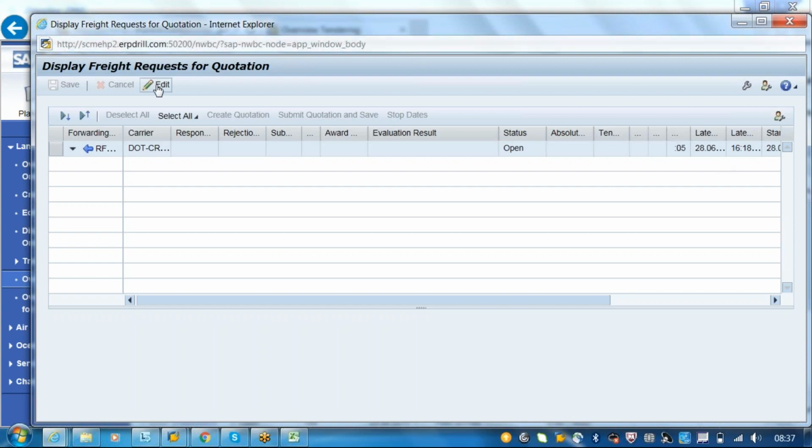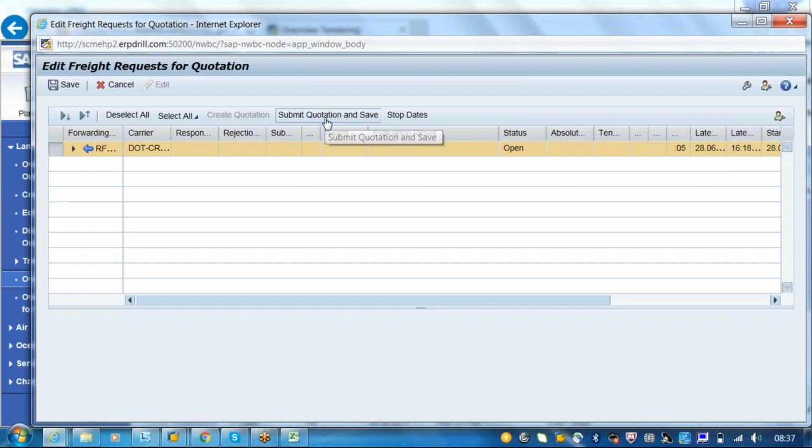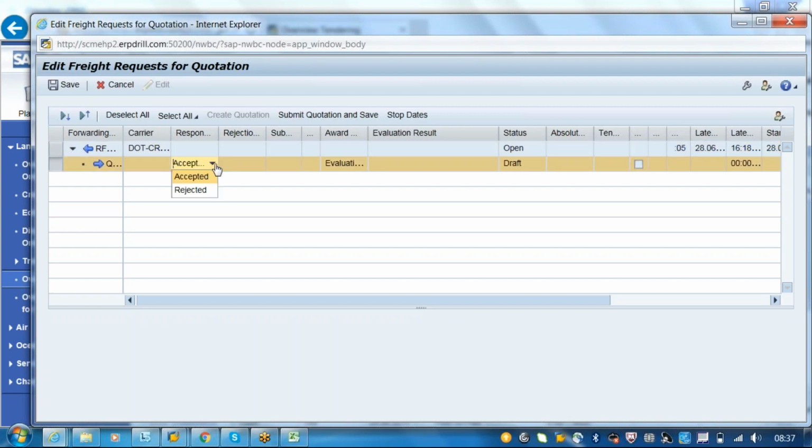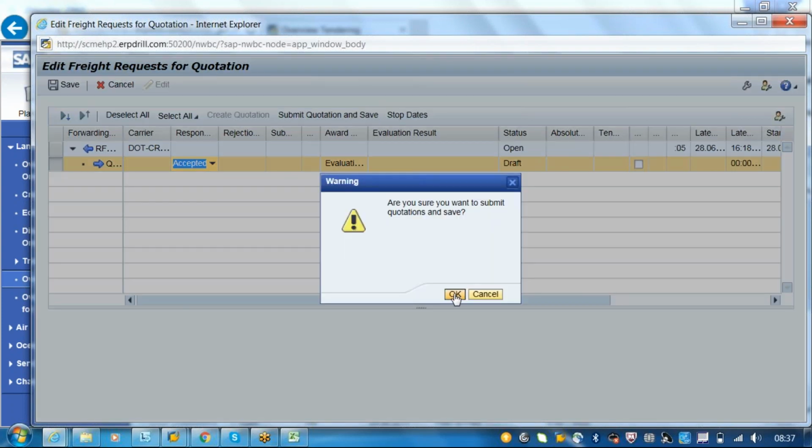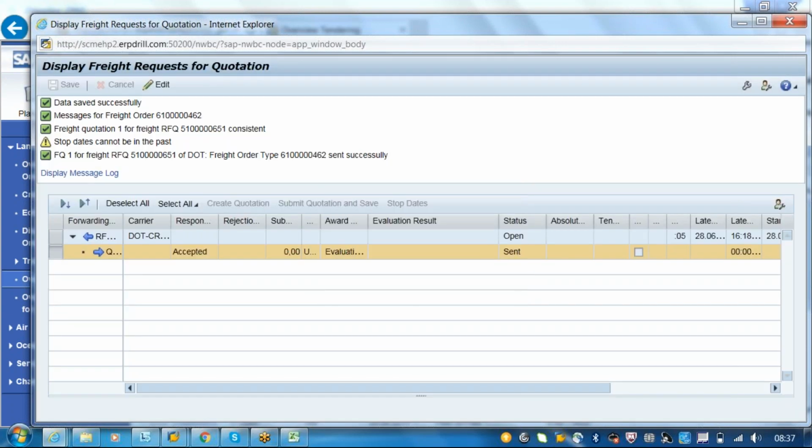So if I just put like this, okay, in this RFQ, this is a person, right? So what we can do is decide whether we want to accept this quotation or not. If you say create quotation, a quotation will be created. So this is a quotation. Whether the quotation is accepted or not, just save. So that quotation is created. That means he sent the quotation back to the freight order.